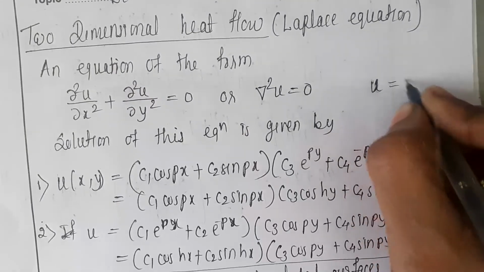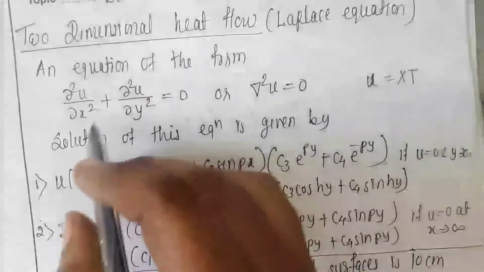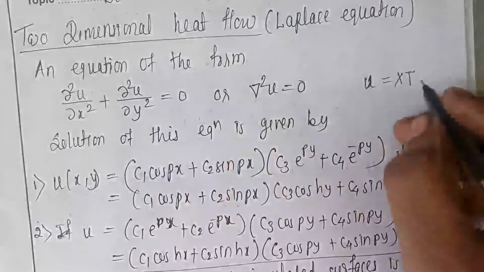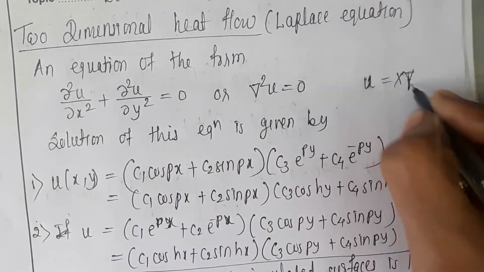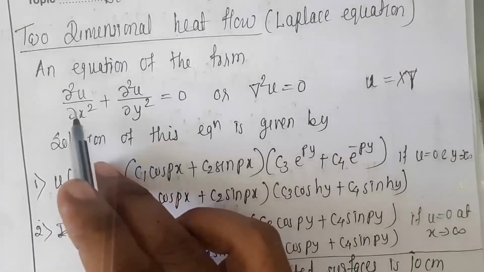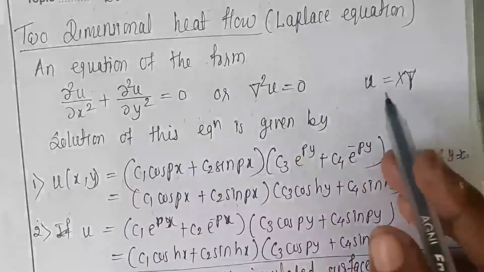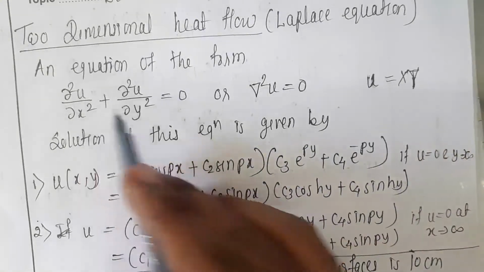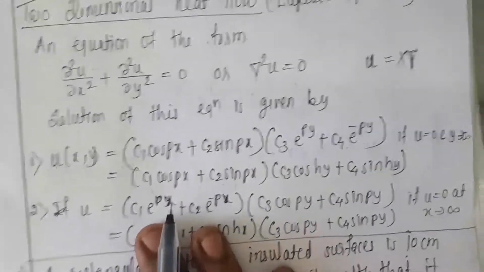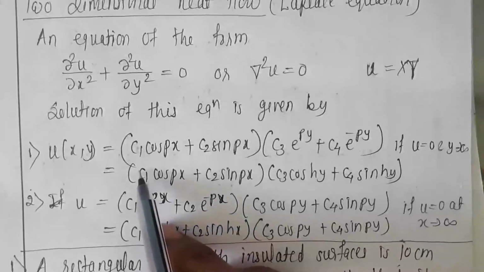Then we find the double derivative of u with respect to x and the double derivative of u with respect to y. Substituting here you will get the answer. So directly we are focusing on the solution here.